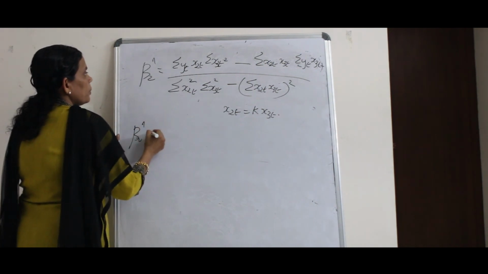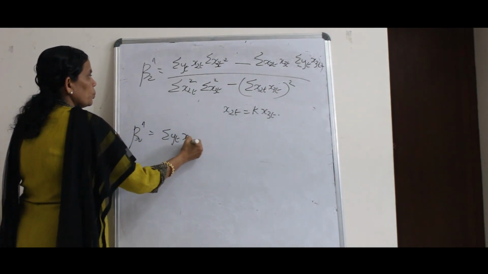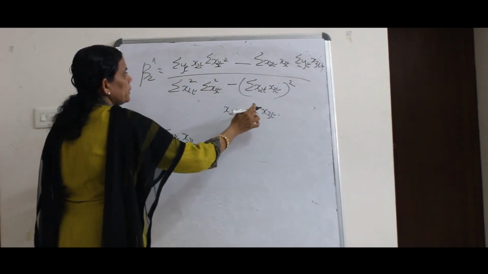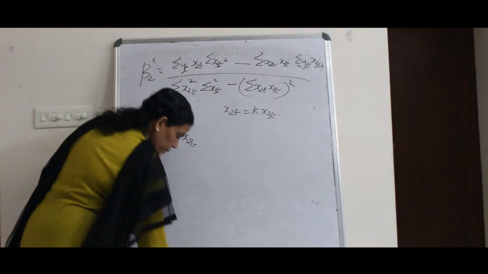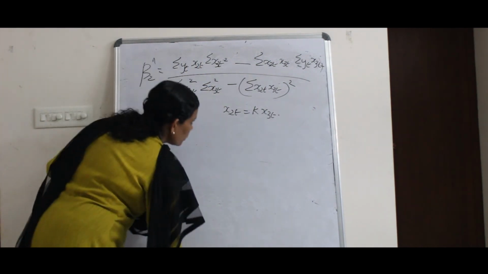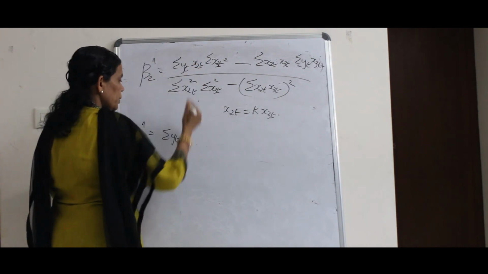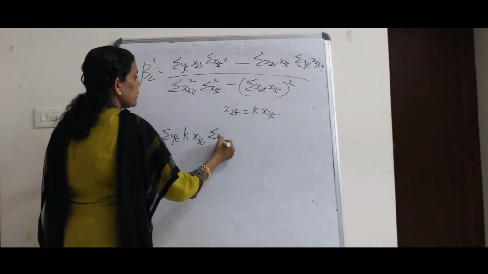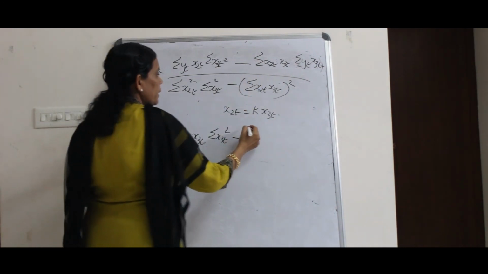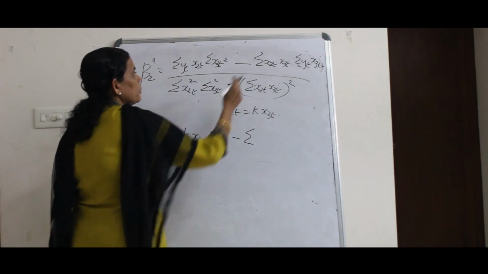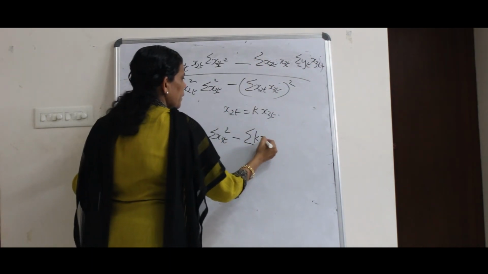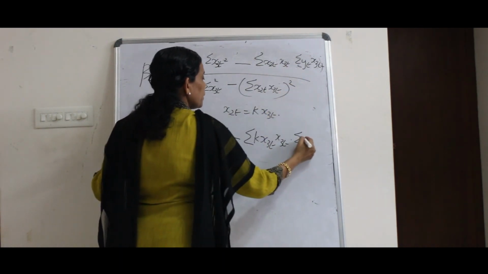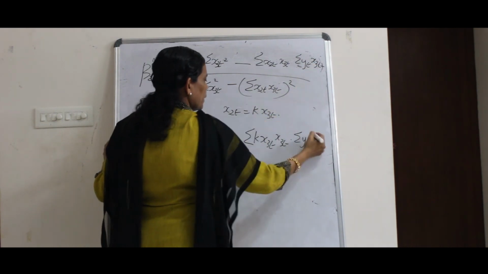Beta 2 hat is equal to sigma yt x2t, instead of x2t I should write k x3t, into sigma x3t square minus, here instead of x2t I will write k x3t into x3t, into sigma yt x3t.